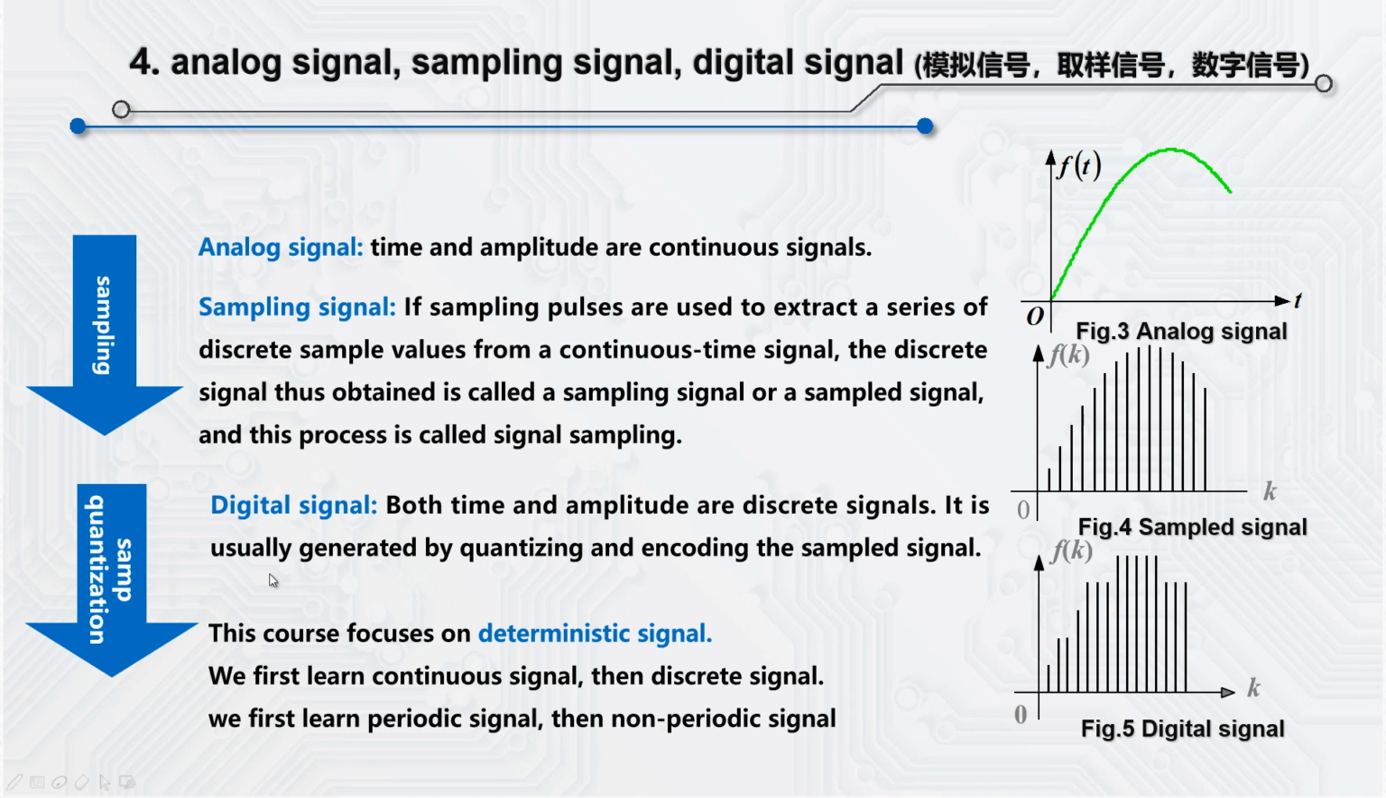And what is digital signal? Digital signal refers to a signal with discrete time and amplitude. It is usually generated by quantizing and encoding the sampled signal. Figure 5 shows the digital signal of Figure 4, which is formed after quantizing and encoding. This course focuses on deterministic signal. We first learn continuous signal, then discrete signal. And we first learn periodic signal, then non-periodic signal.